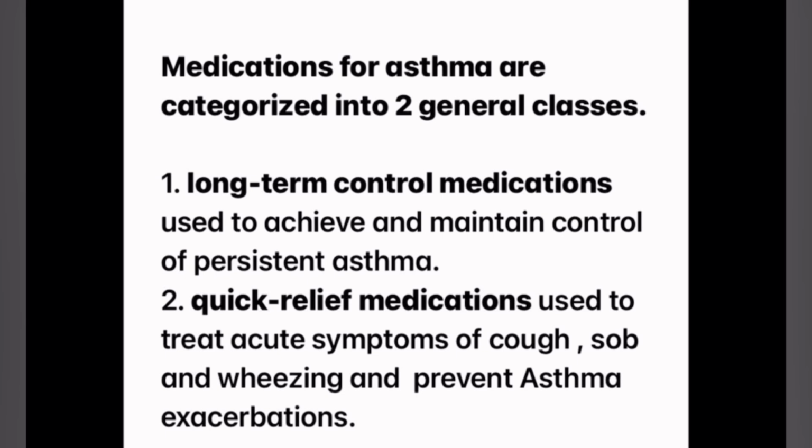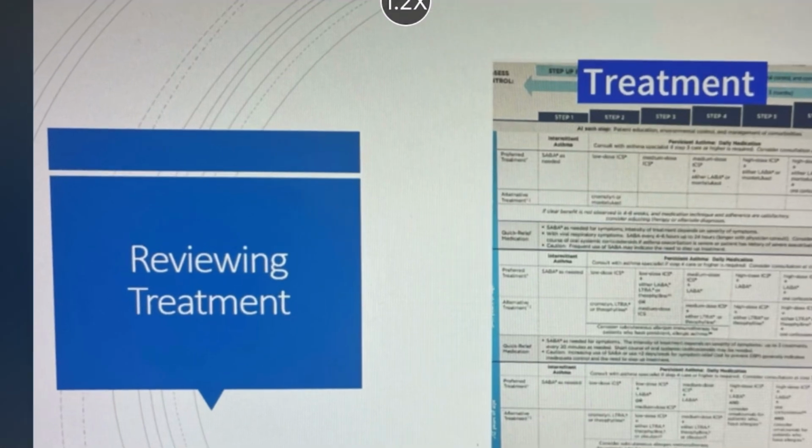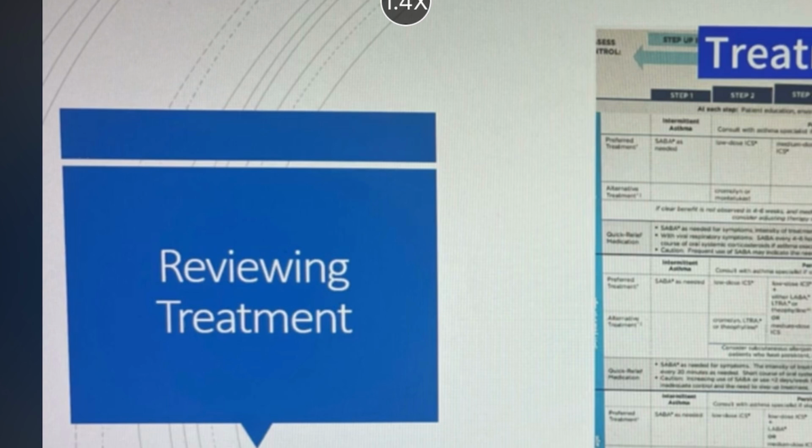And number two, quick relief medications, which are used to treat acute symptoms of shortness of breath, cough, and wheezing, and prevent asthma exacerbations. Examples are SABA, anticholinergic medications, and systemic corticosteroids. I have discussed asthma treatment in another video in detail, but just to discuss inhalers, I'm doing a quick review of the treatment of asthma.